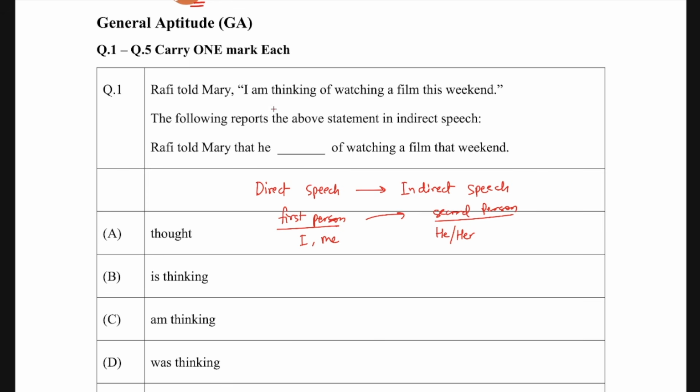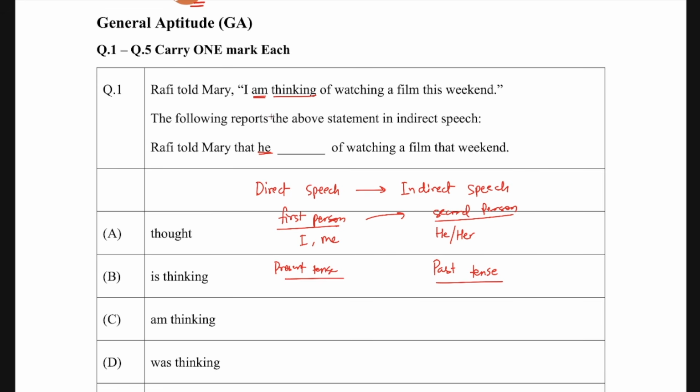In the same way, everything is the same over here. See, I is converted into he also. The only thing is the verb is not converted. You also change the tense of the verb. Whatever has happened in the direct speech happens in the present tense, whereas in indirect speech the thing happens in the past tense. So now you have to think of the past tense of this verb. The verb over here is thinking, and there is also a helping verb am. So for I am thinking, you have to convert it into past tense.